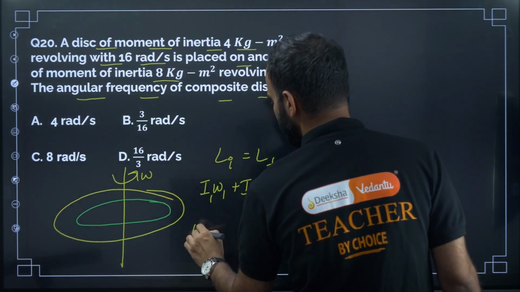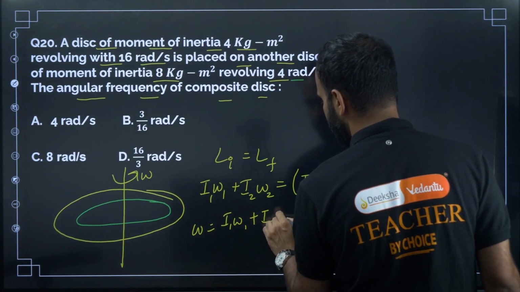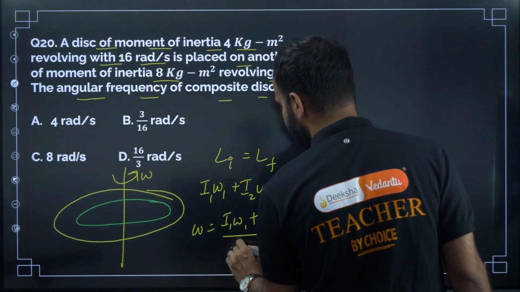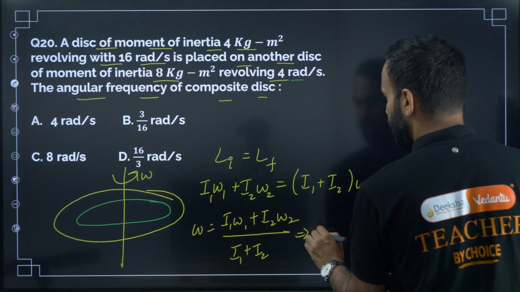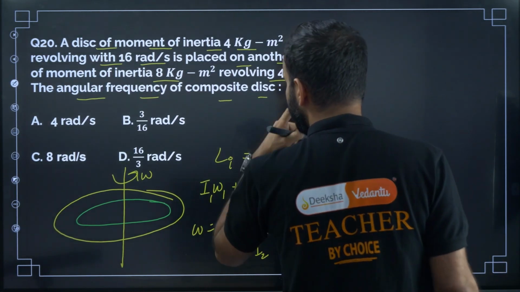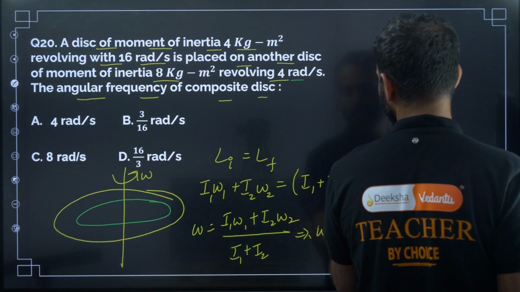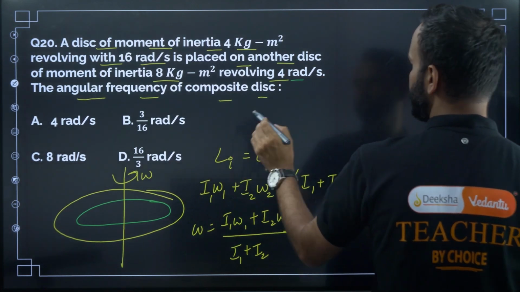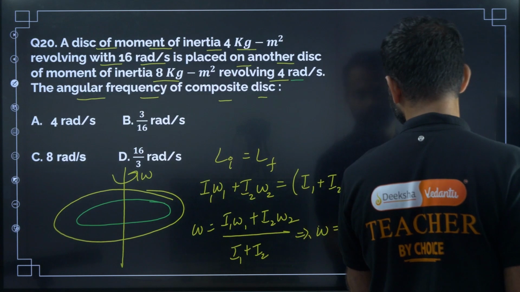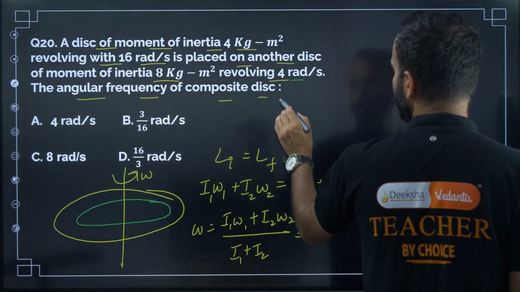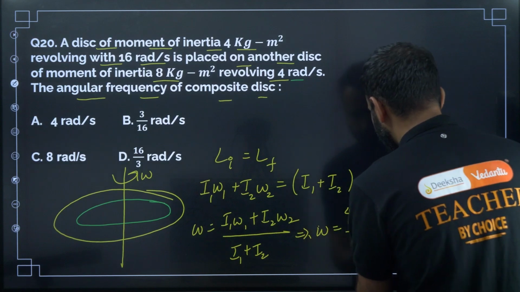So now omega is equal to (I1 omega1 + I2 omega2) divided by (I1 + I2). Okay, so omega is equal to I1 is 4 and omega1 is 16, I2 is 8, omega2 is 4, divided by 8 plus 4, that is 12.